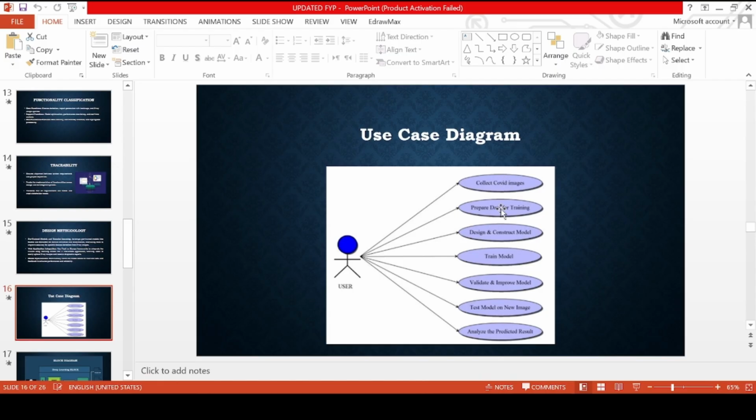Once the model is ready, it is trained using the prepared data, and after training the model is validated and improved, which helps to improve the accuracy of the model. Then the refined model is tested on a new X-ray image, and finally the user will analyze the predicted result, which can evaluate the model's effectiveness in detecting COVID-19 from the input image.